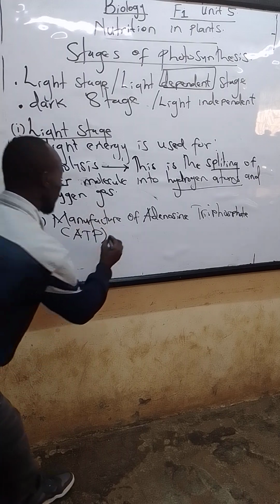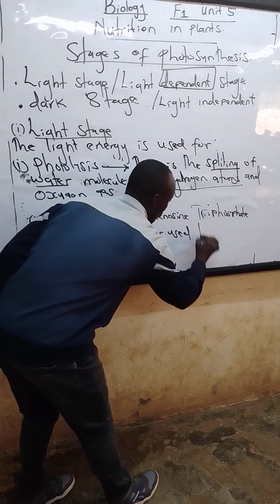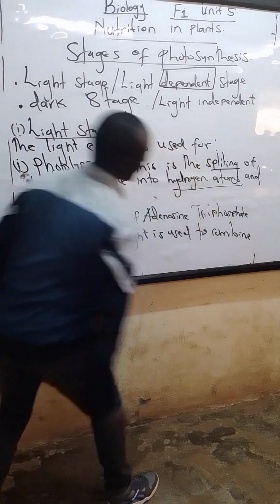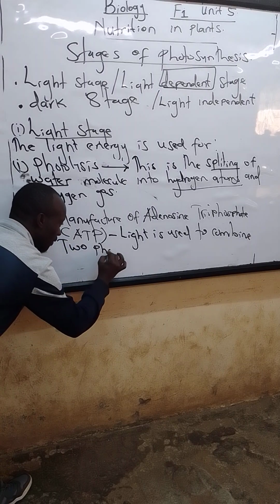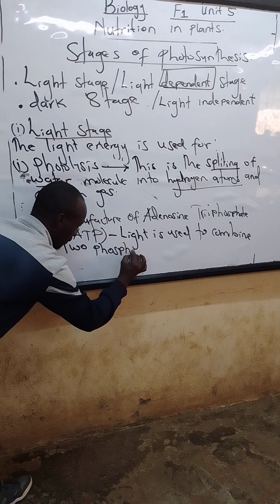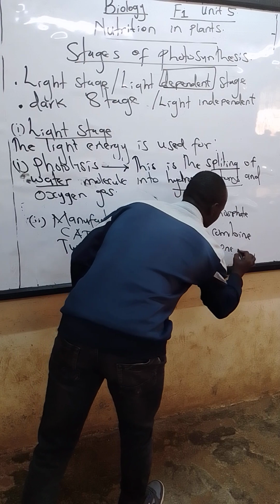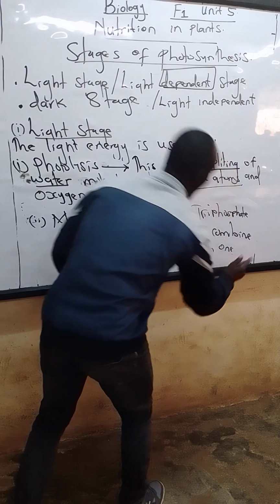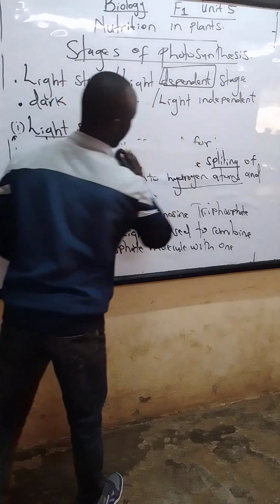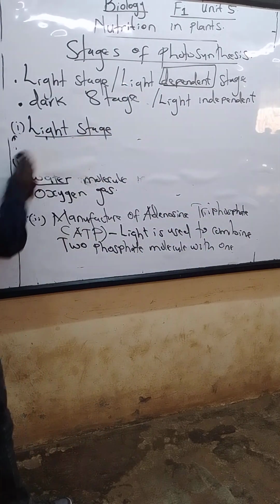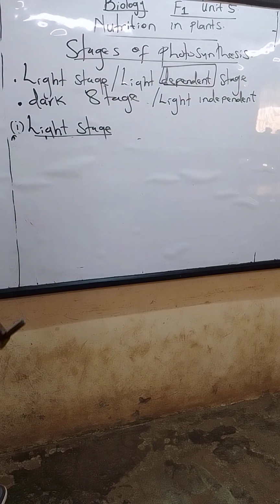How does the ATP manufacture take place? ATP manufacture takes place whereby light is used to combine two phosphate molecules with one phosphate. So that is role number two of light.